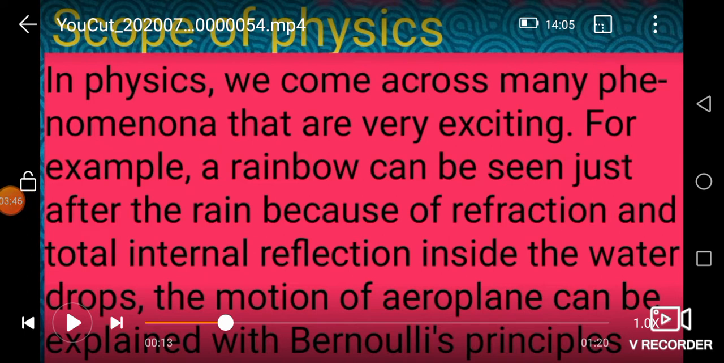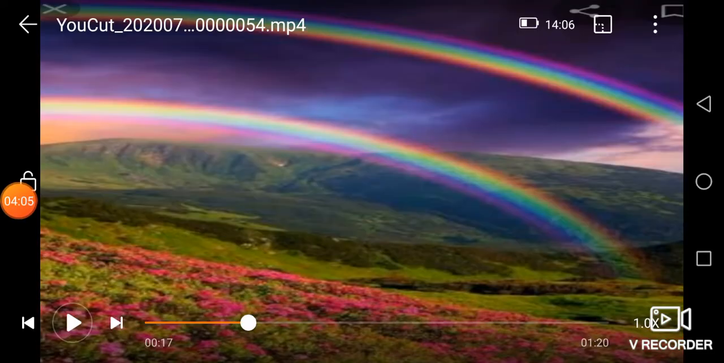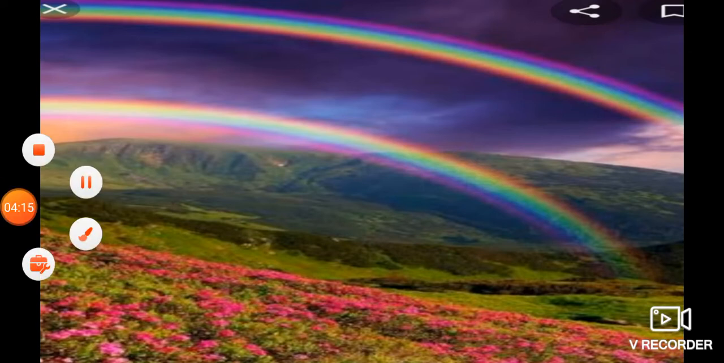In physics, we come across many phenomena that are very exciting. For example, a rainbow can be seen just after the rain because of refraction and total internal reflection inside the water drop. Now you see the picture, that is the rainbow after rain in the sky. So this is also due to physics concepts only.